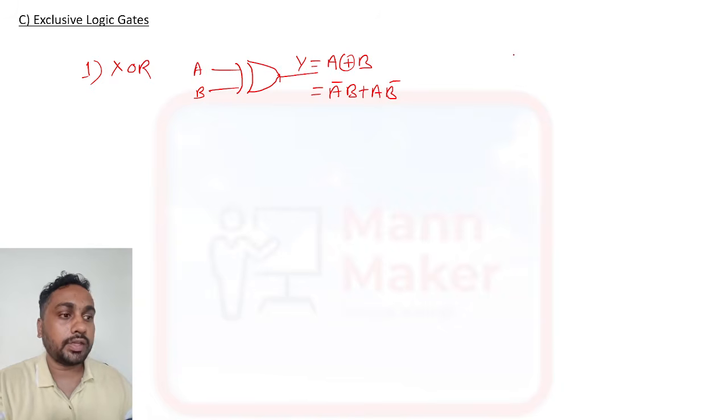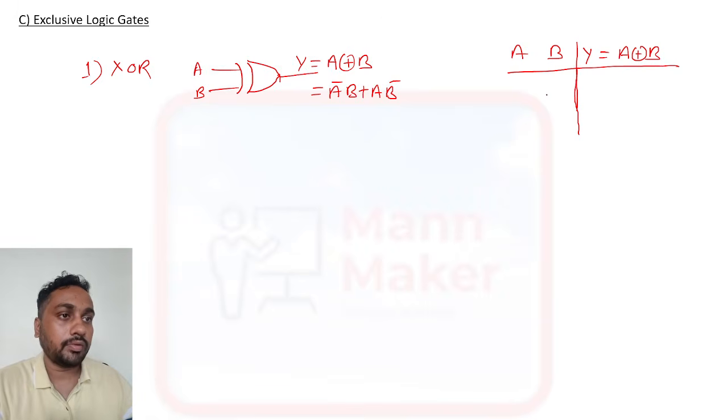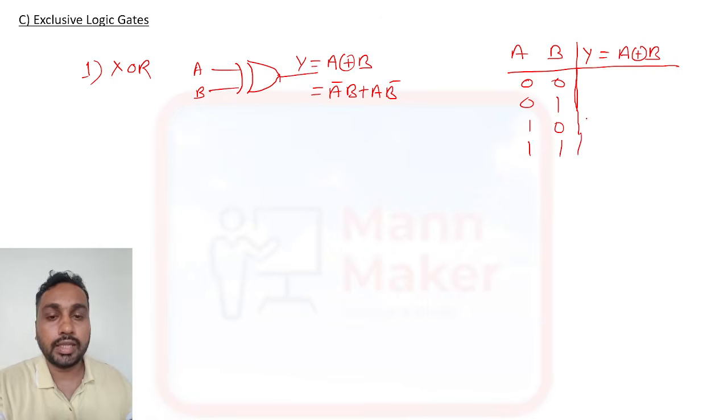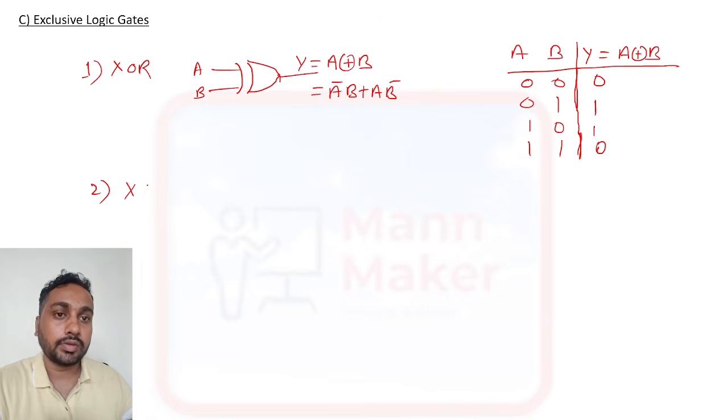If you see the truth table, it will be A, B, Y equal to A XOR B. We have seen this before for Gray conversion: 0 0, 0 1, 1 0 and 1 1. If both inputs are the same, then the output will be 0. And if an odd number of highs is there, then the output will be 1.